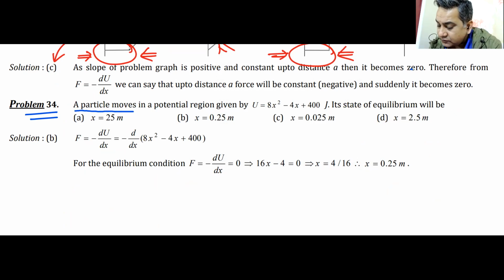A particle moves in a potential region. Energy is given like this: 8x squared minus 4x plus 400. What is the state of equilibrium? So we have to find the position of the equilibrium. Where does equilibrium happen? Once you solve this, then I will add one more question into it to make you understand what type of equilibrium this would be, and then probably things will be more clear in your head. First of all, tell me, where does the equilibrium happen? I will give you a minute to deal with this.